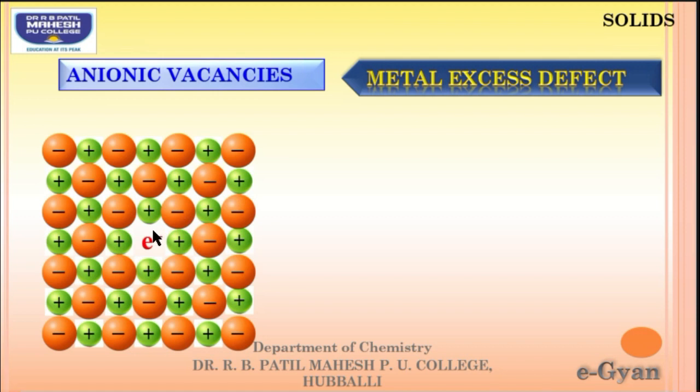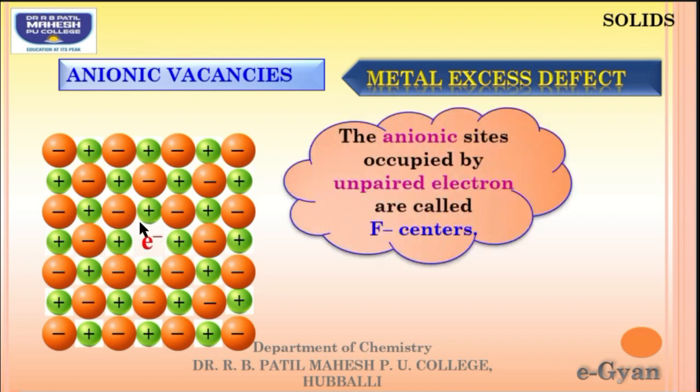And these anionic sites, which are occupied by unpaired electrons, are called F centers. The question has been asked, what do you mean by F centers? The anionic site which is occupied by an unpaired electron is called an F center.